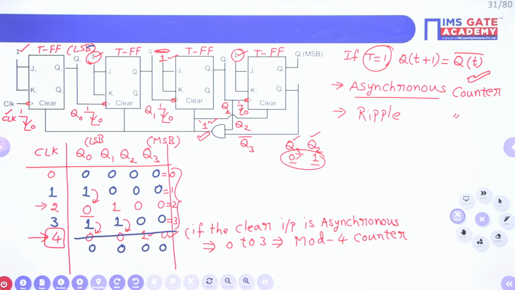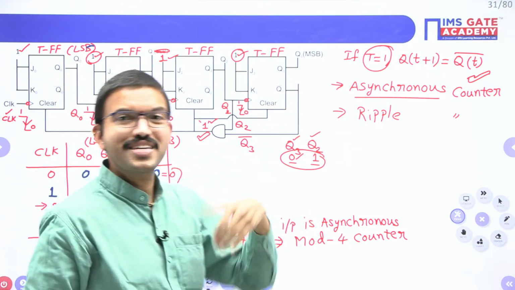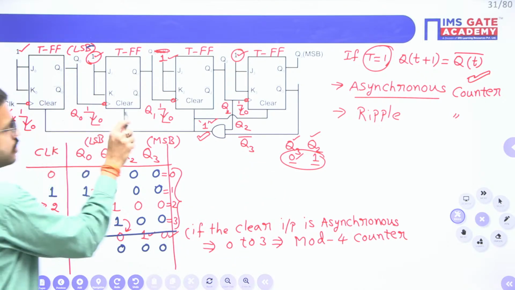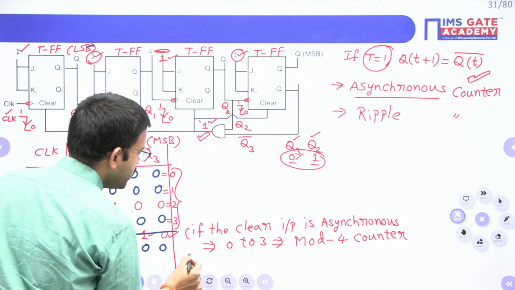So whatever inputs you are giving to the flip-flops, those are called synchronous inputs. In the same way, here if the clear input is synchronous,